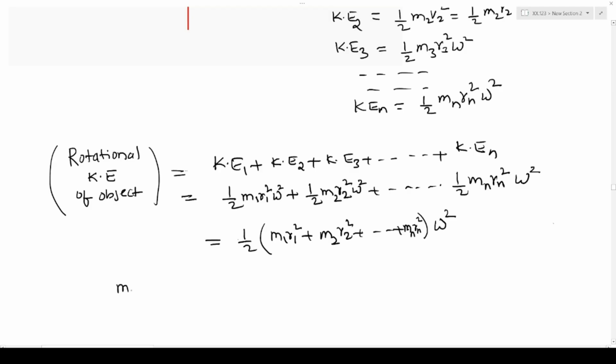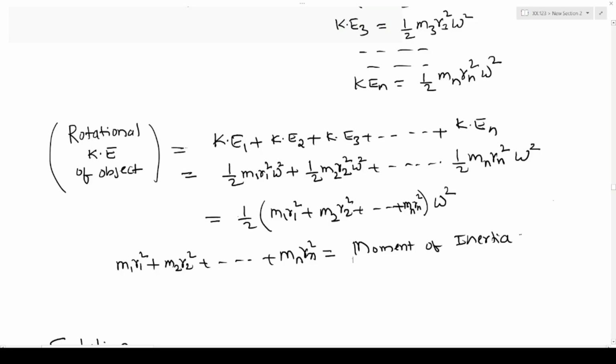Now the quantity m1 r1 square plus m2 r2 square and so on plus mn rn square is nothing but called the moment of inertia of the given object. The moment of inertia of the given object can be denoted by I. Therefore, I equals summation from 1 to n of mi ri square.